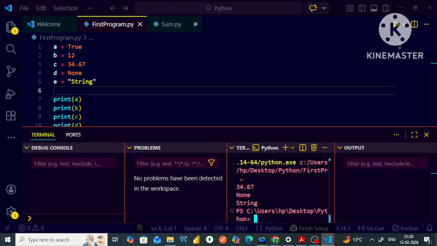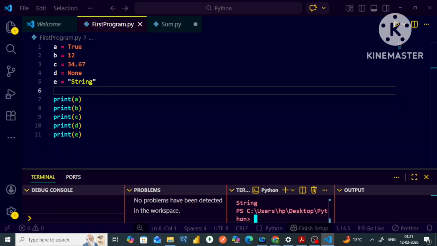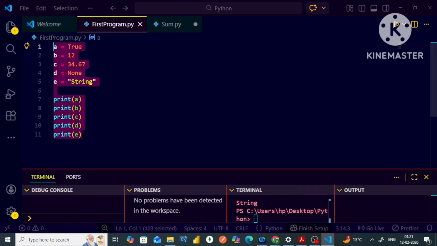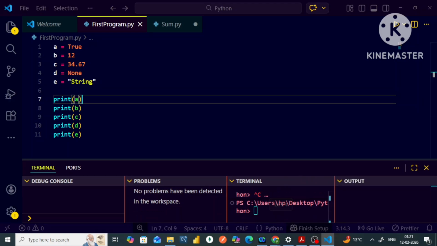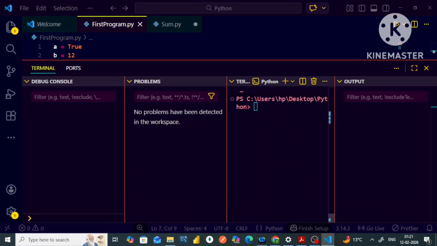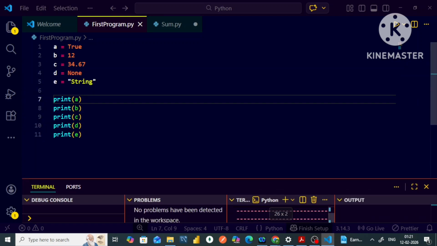Let me just show it to you. Over here I am getting the outputs, wait, so None I am getting at first. So I have done print. Let me just save it and rerun this code. Yeah, so in this case, the data that I am getting is first True, then 12, then 34.67, then None, and then the string. All my variables are getting printed.